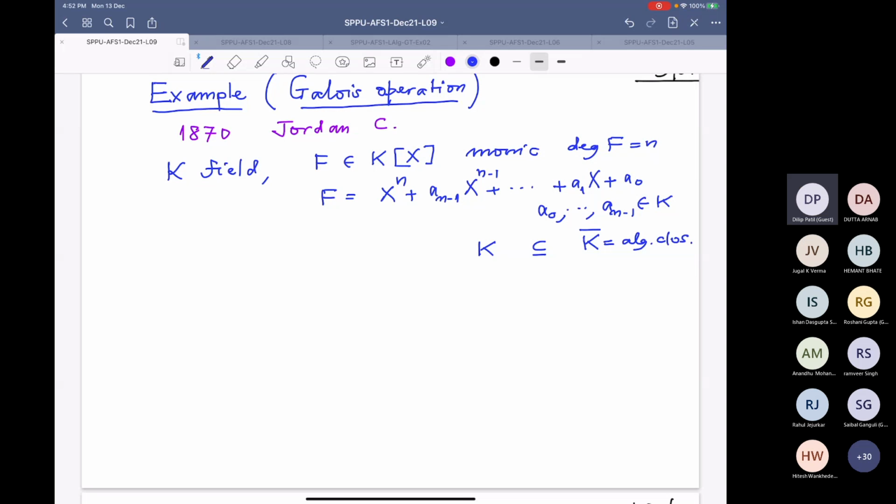In our simple case, if you take K equal to Q, then definitely C is an algebraically closed field, and then you can take all the algebraic numbers there, and that will be an algebraically closed field, and that is how the discussion was in those days, and it was never about finite fields and so on.